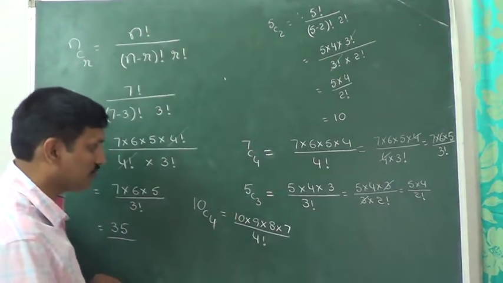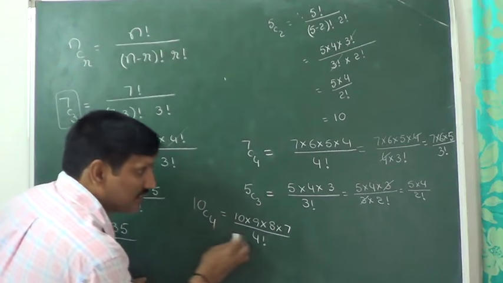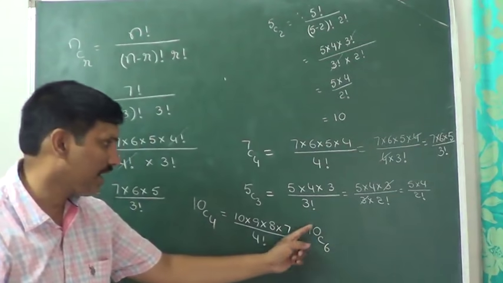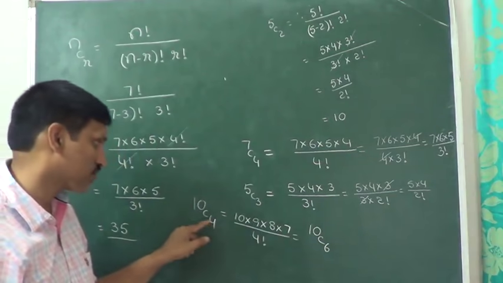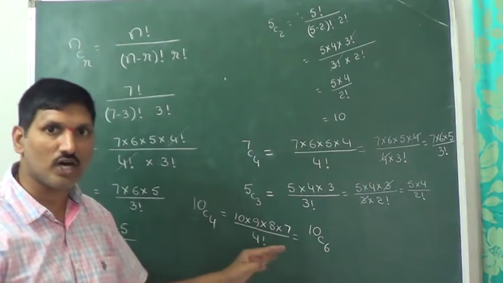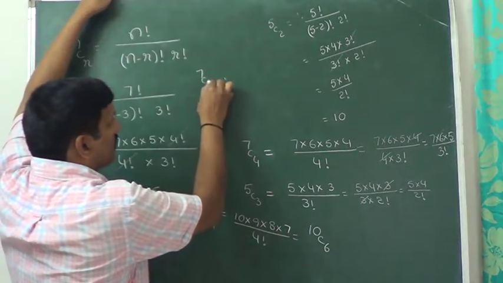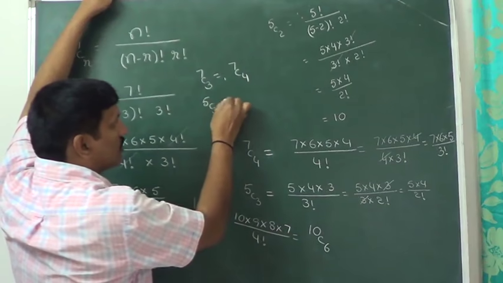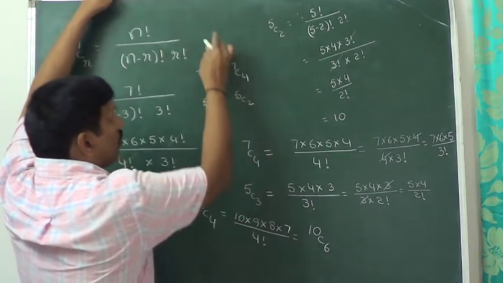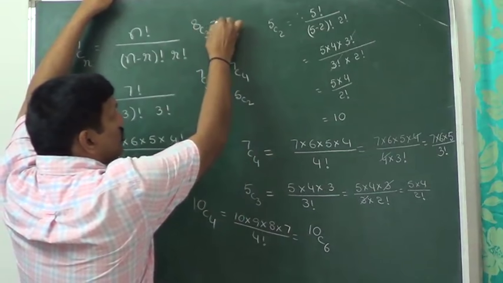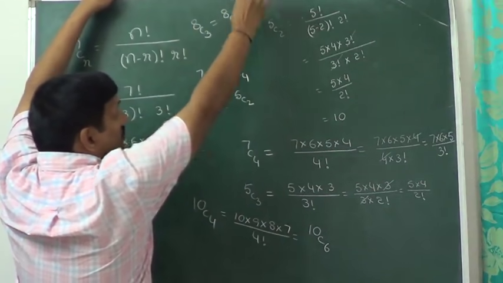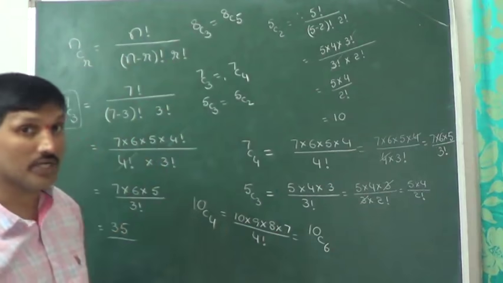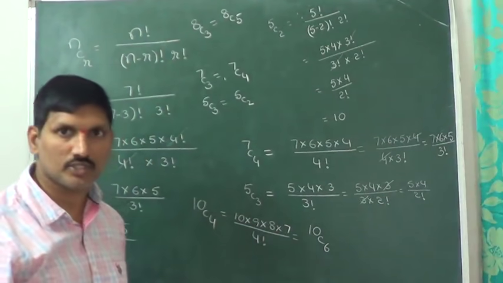So that's why. Can you tell me, is 10C4 value the same as 10C6 value? 10 minus 6 is equal to 4, 10 minus 4 is equal to 6. Both the values are the same. Tell me now, 7C3 value is the same as 7C4. 5C3 value is the same as 5C2. Now tell me, 8C3 value is the same as 8C5. Right? That is the discussion regarding combinations C.